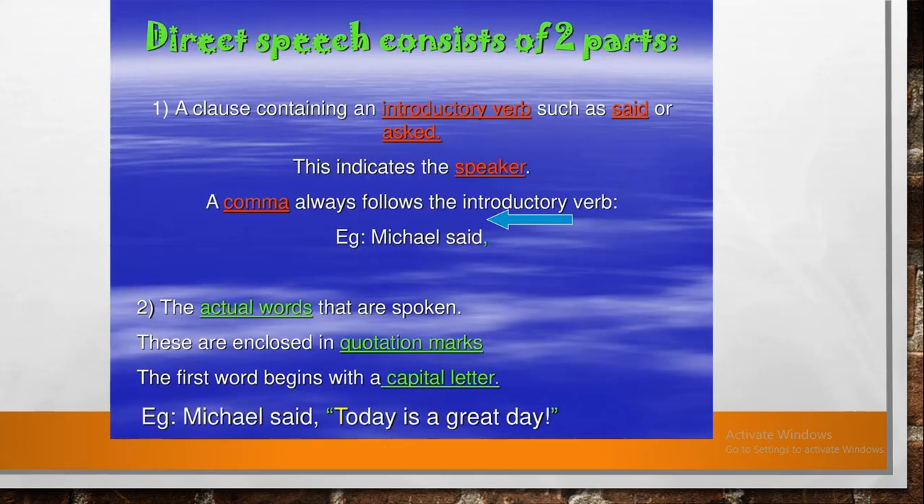Now, direct speech consists of two parts: a clause containing an introductory verb such as said or asked. This indicates the speaker. A comma always follows the introductory verb. For example, Michael said. So there is always a comma after that. The actual words that are spoken are enclosed in quotation marks. The first word begins with a capital letter. For instance, Michael said, "Today is a great day."